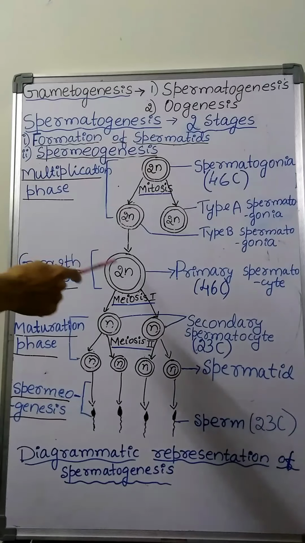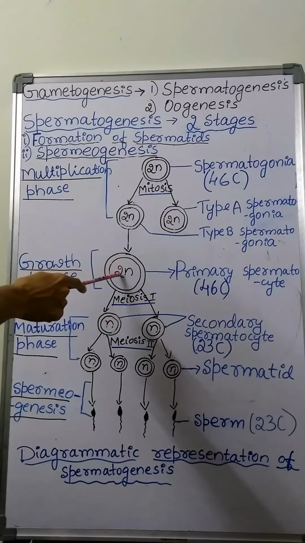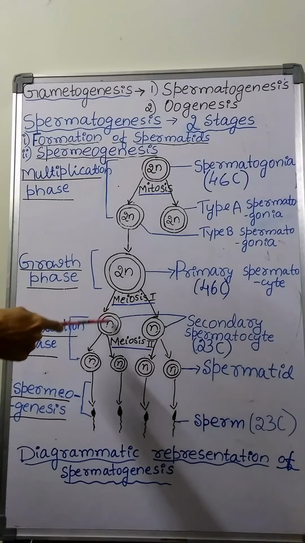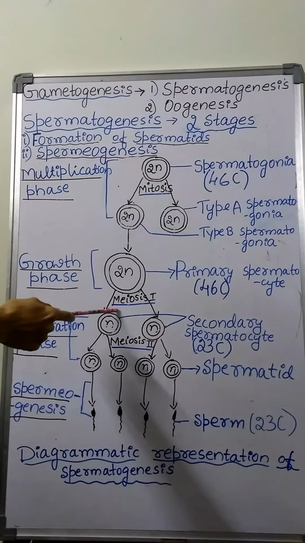Then this primary spermatocyte, after the growth, enters the next phase, called the maturation phase. In the maturation phase, the primary spermatocyte undergoes meiotic cell division, or meiosis.